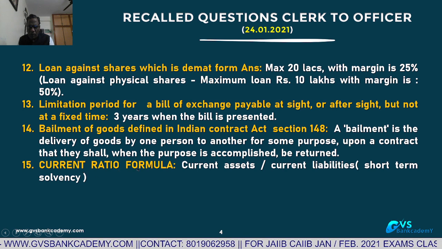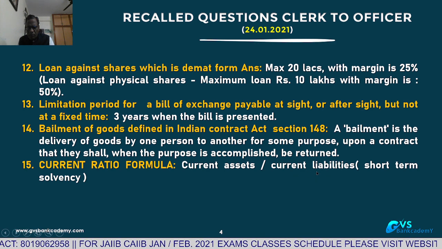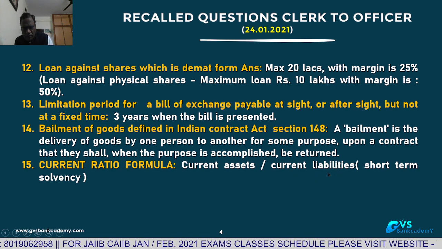Current ratio formula: current assets divided by current liabilities. Current assets are those receivable within 1 year from the date of balance sheet or one operating cycle. Current liabilities are liabilities payable within 1 year from the balance sheet date or within one operating cycle.